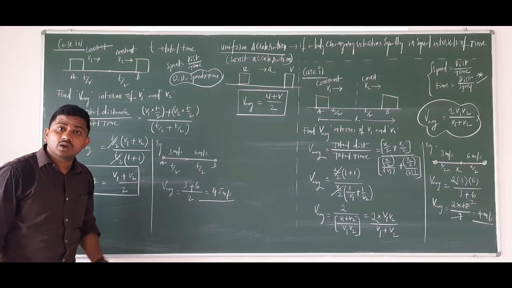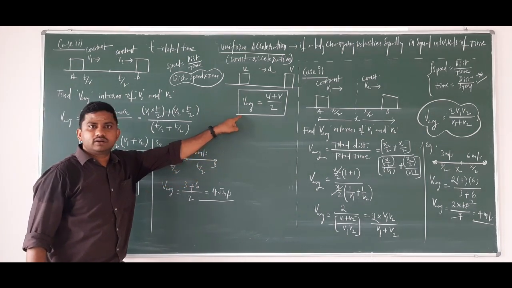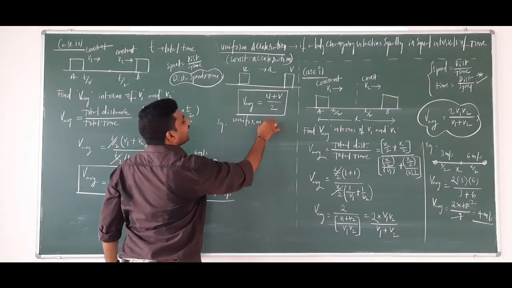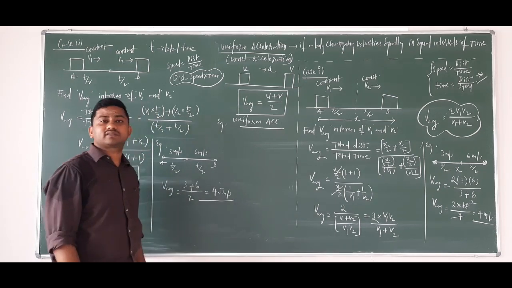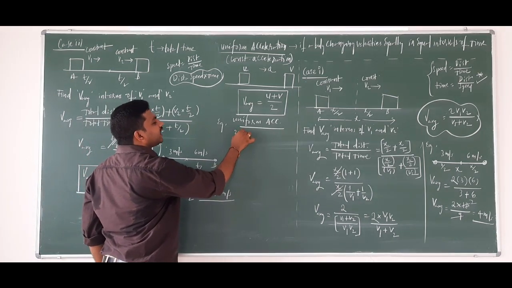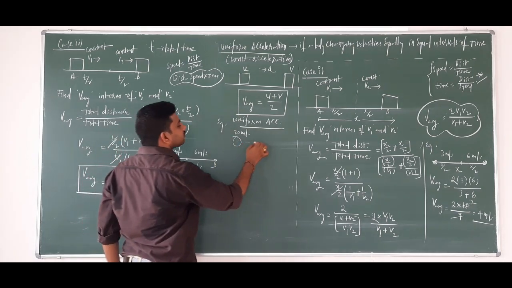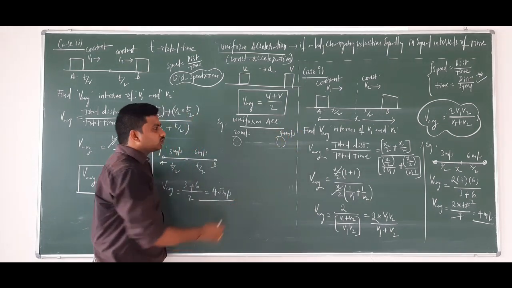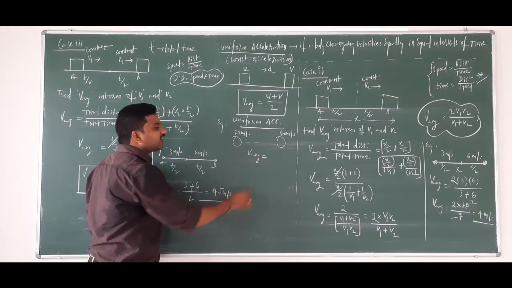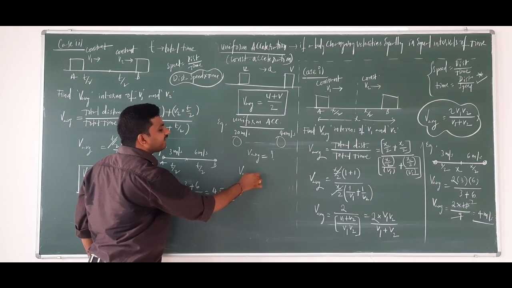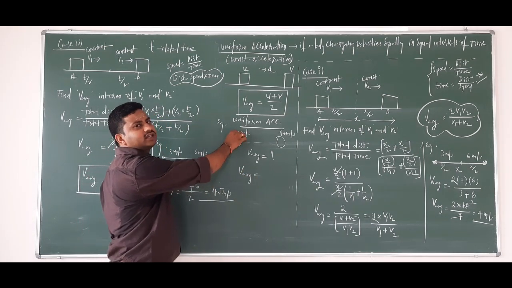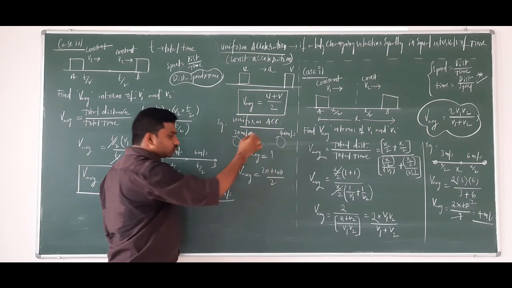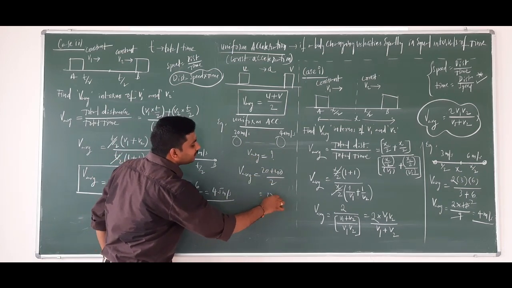Okay. Clear? One more numerical. Here, let's see. A body is moving with uniform acceleration. It has started with initial velocity 20 meters per second and reached the final velocity 40 meters per second. Now the question is, what is the average speed? Average speed or average velocity is equal to initial velocity plus final velocity, which is 20 plus 40 divided by 2, 60 by 2, it's 30 meters per second.